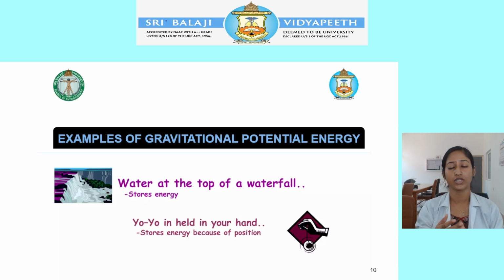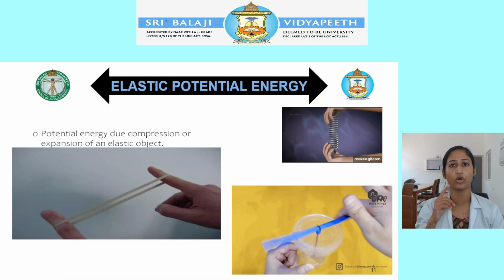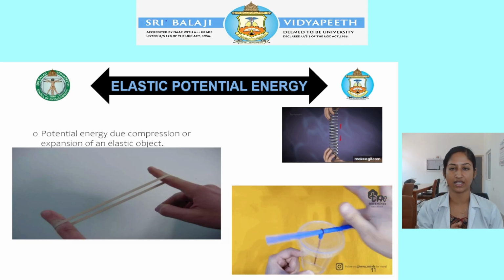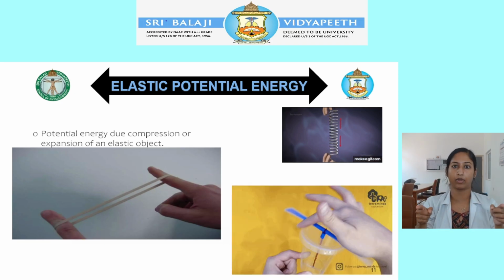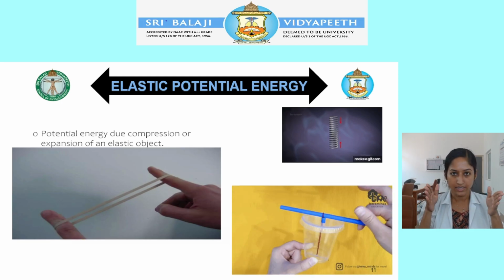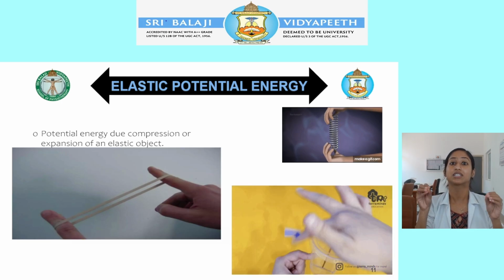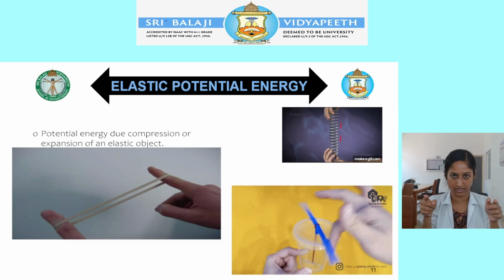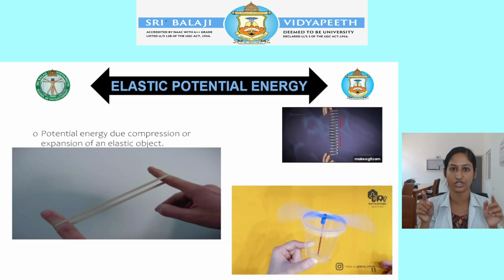And this potential energy is split into gravitational and elastic potential energy. The example for gravitational potential energy is water at the top of a waterfall. In this, the water has stored energy due to its height above the reference point. And for elastic potential energy, there are two or three examples. The first example is a stretched rubber band. A stretched rubber band has potential energy due to its stretched position. It has stored energy while it is in the stretching position.